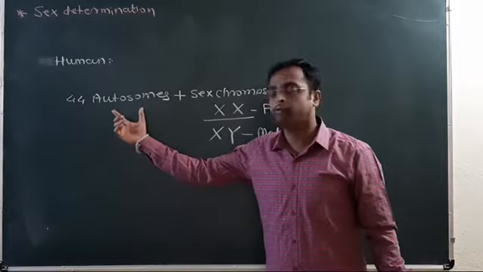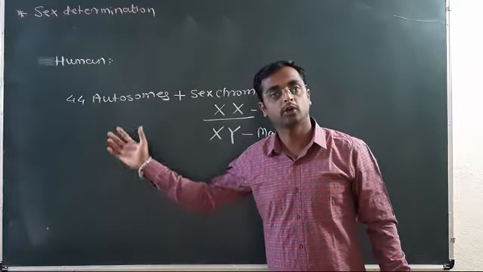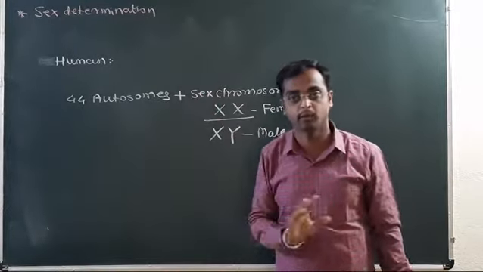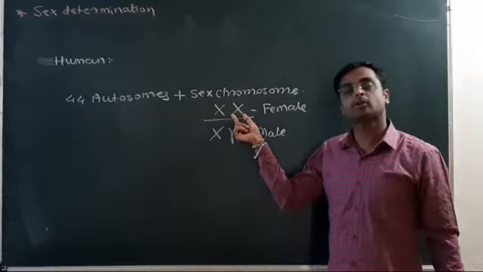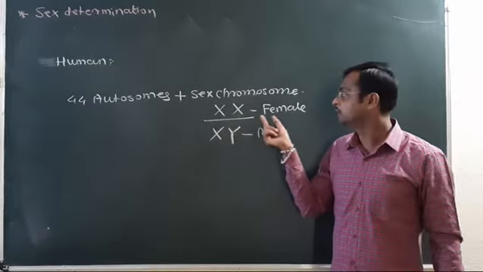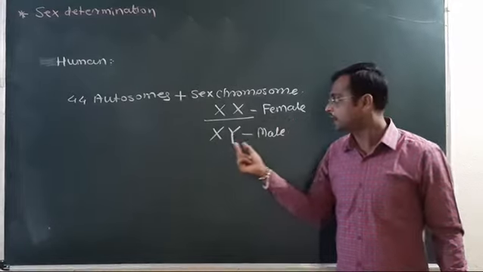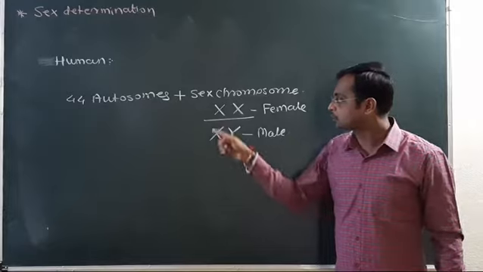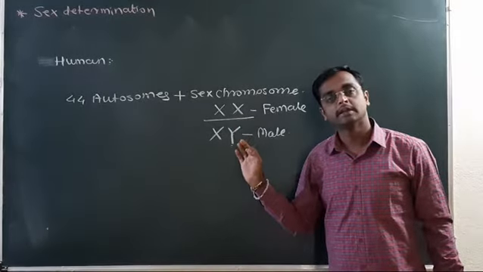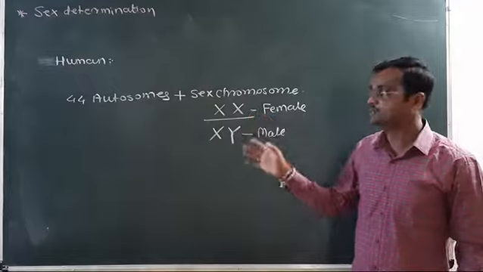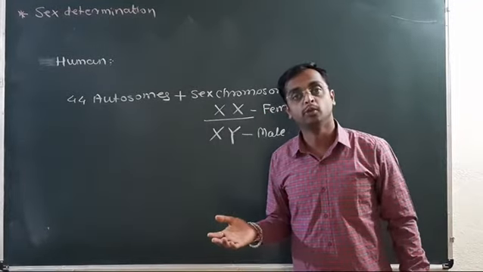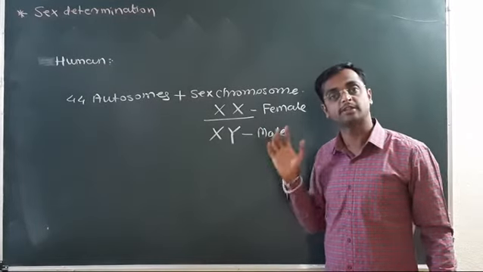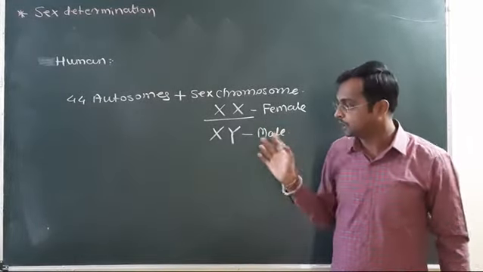So, these 44 autosomes are common for the control of body characters. The role played by the sex chromosomes in sex determination is very important. XX is having female phenotype and XY is having male phenotype. So, these chromosomes are responsible for sex determination. Now, who is responsible for sex determination in human beings? Is the female responsible or the male? Let us study.